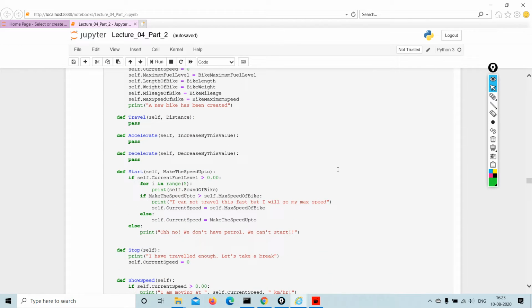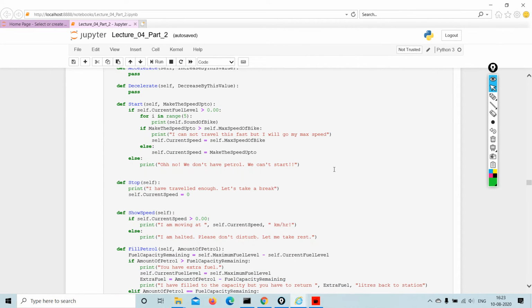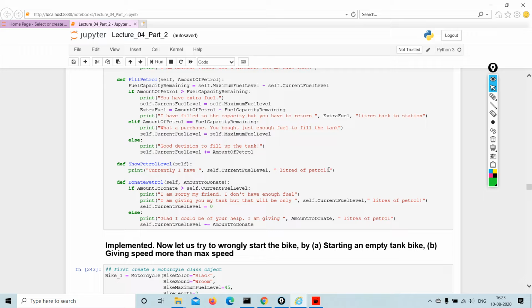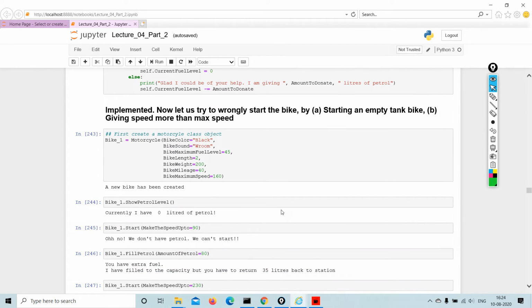So I am making so many changes here. I mean, not exactly changes, just minor changes which you can do very easily. Everything is going to be provided to you. Implement it. Now let us go back and start the bike by starting an empty tank bike, and giving speed more than the maximum speed.